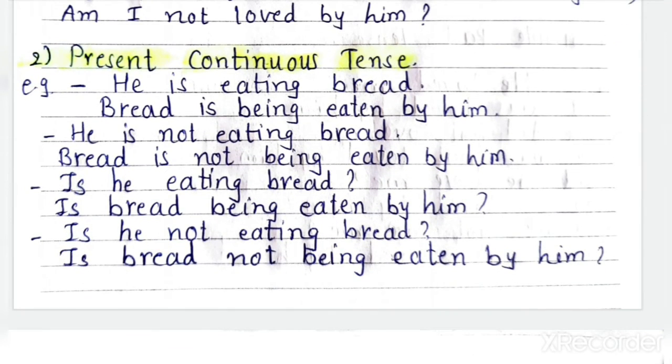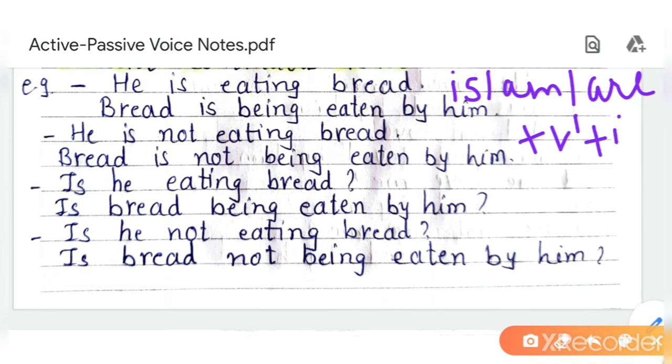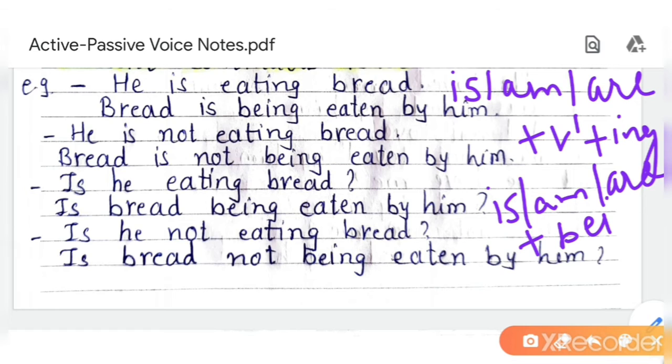Next one is present continuous tense. In active voice present continuous tense is am, is, are plus V1 plus ing. Here in passive voice you have to add is, am, are according to the subject plus being plus V3.